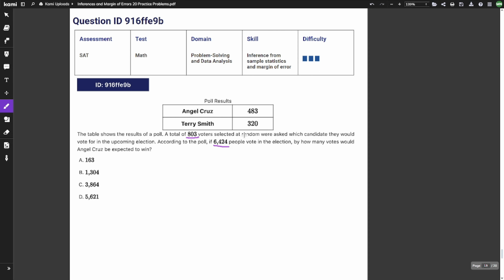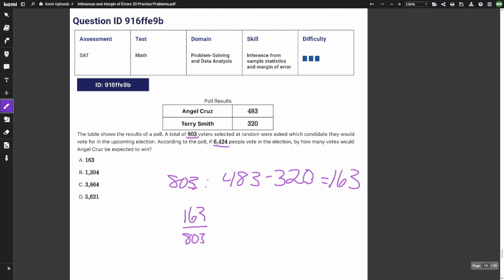So here, we know that Angel Cruz has 483 votes and Terry Smith has 320 votes. So out of 803 voters, Angel Cruz would win by whatever 483 minus 320 is. So that's going to be 163. So we know that out of 803 voters, she would win by 163.